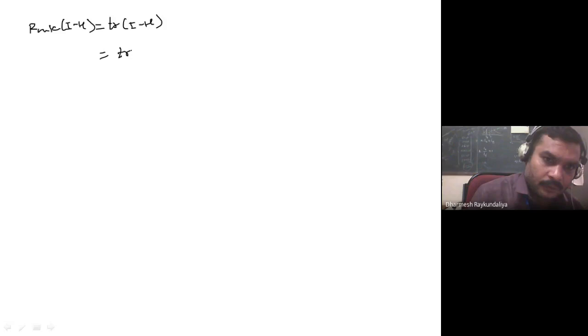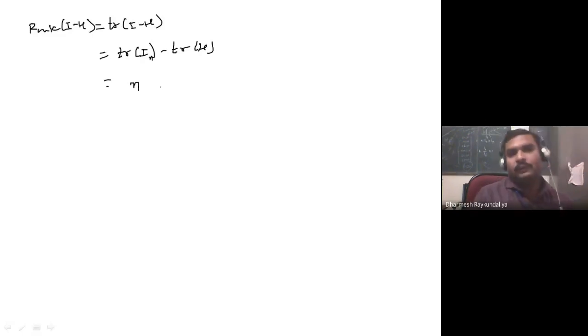It is trace of I minus trace of H. Suppose the trace of I, identity matrix of order n, what will the trace be? Sum of diagonal values. So what is the diagonal? 1 1 1. How many times? N times. And suppose the trace of H is m, then the rank of I minus H is n minus m.